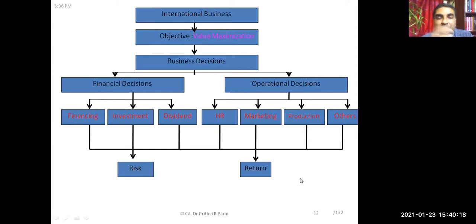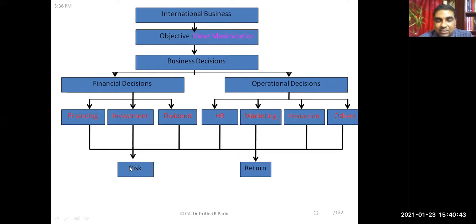Well, friends, what I was talking about is that in any business, we take so many decisions. All these decisions are part of any business. And how to take decisions? You need to learn to take decisions if you want to do business, whether it is international business or domestic business.